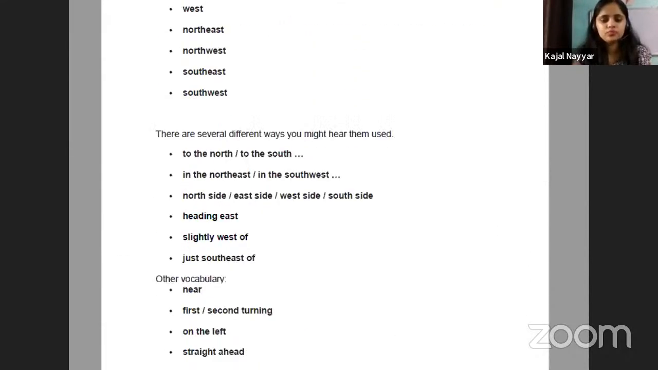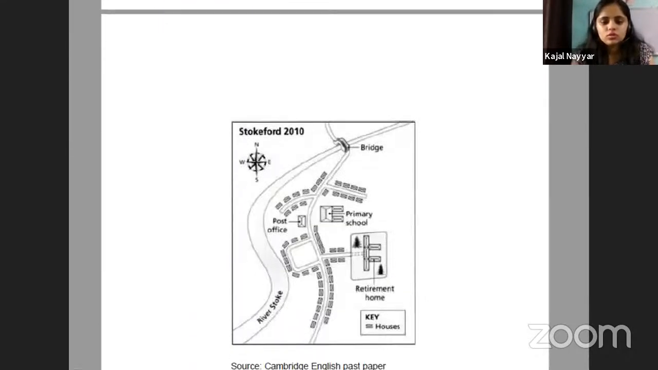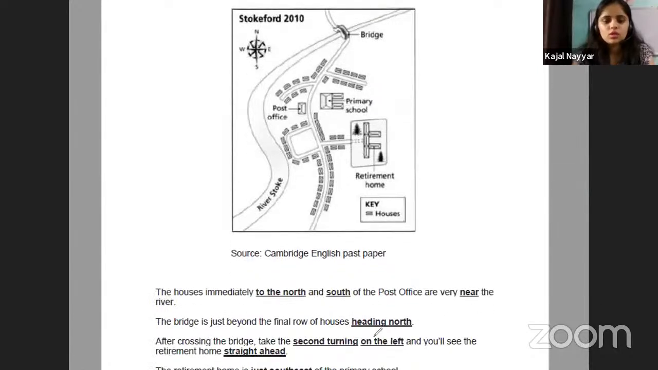Moving ahead now. This is another map that you can get. Okay, now we'll just do one in it. Let's do this one. After crossing the bridge, take the second turning on the left and you will see the retirement home straight ahead. What they are saying, we have to identify where is our bridge. This is our bridge. They are saying after crossing the bridge, take the second turning on the left.